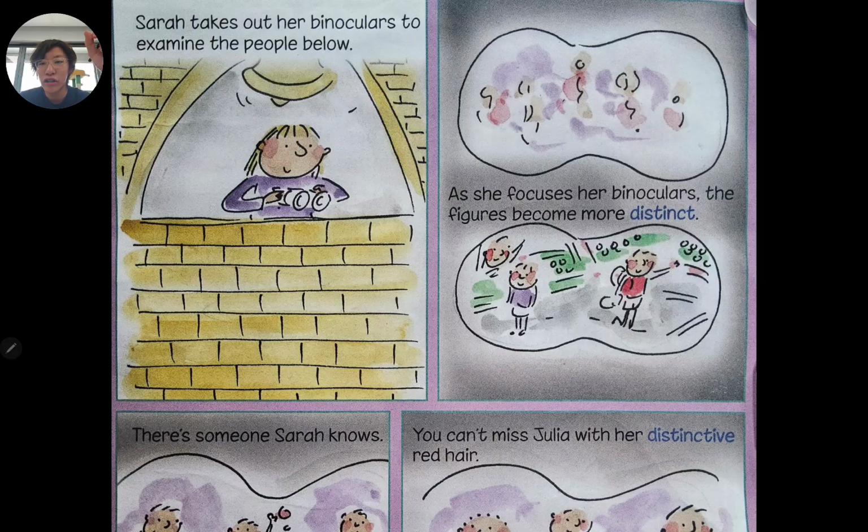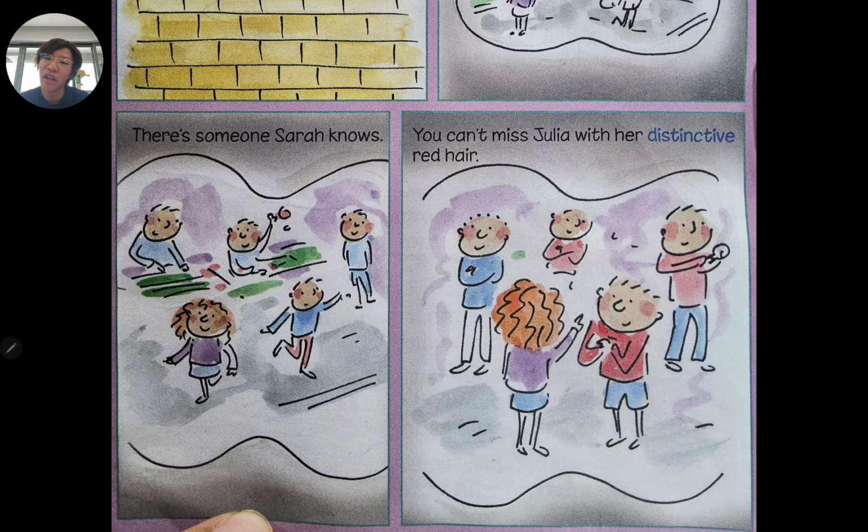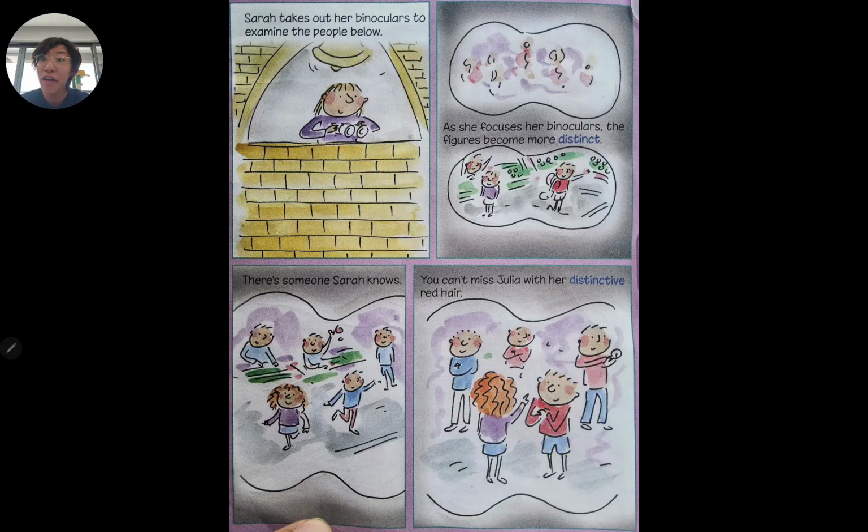Sarah takes out her binoculars to examine the people below. As she focuses the binoculars, the figures become more distinct. There's someone Sarah knows. You can't miss Juliet with her distinctive red hair. Fair enough.